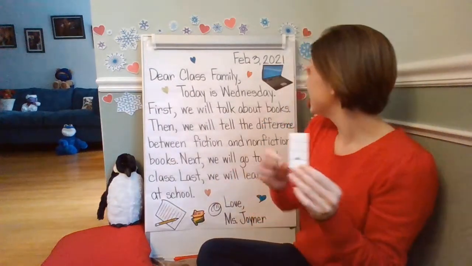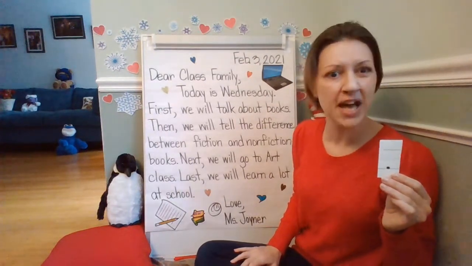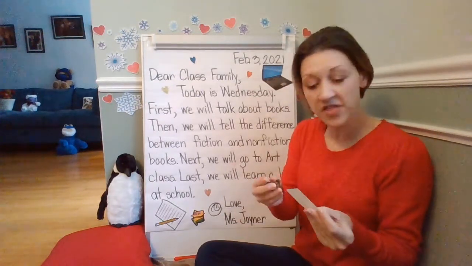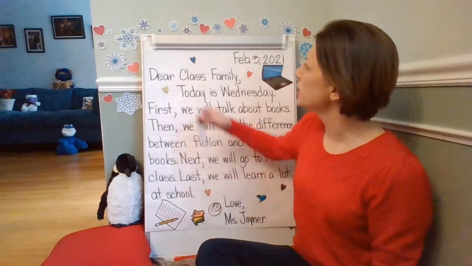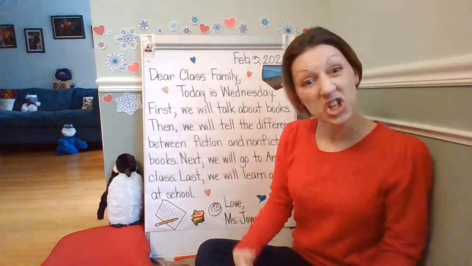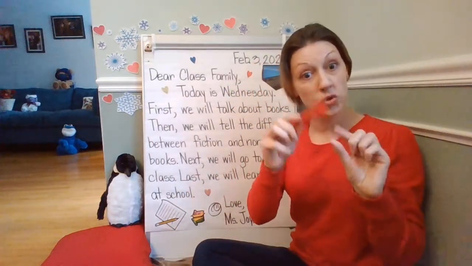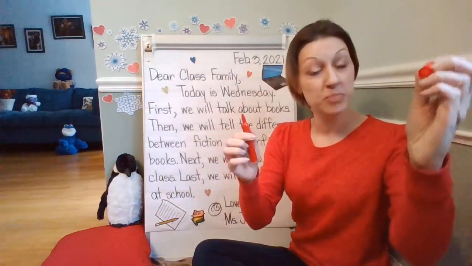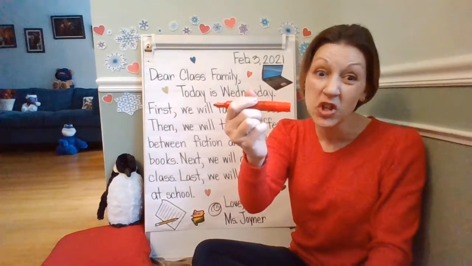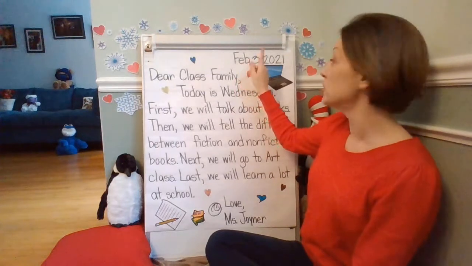So we're going to be finding the periods. Did you see any in the morning message? Well, where did you find them? We're going to go ahead at this time and look together. Let's start with the date, and we're going to look for periods and circle them. Can you help me? All right. Remember, when you use a marker, take the cap off and put the cap, this bumpy part here, at the bottom so it stays on your marker and you don't lose it. Okay? Let's start back with the date.